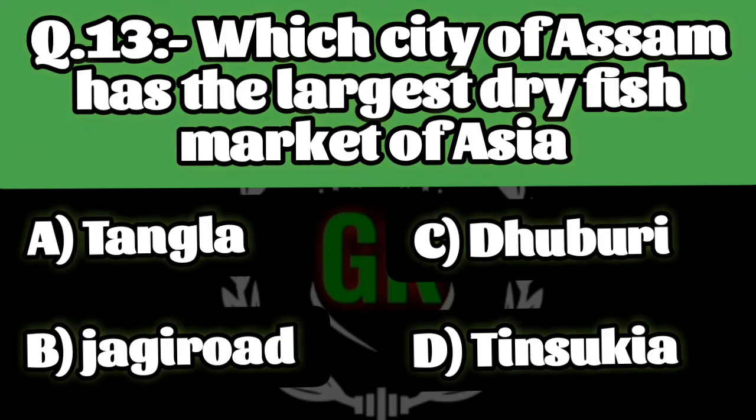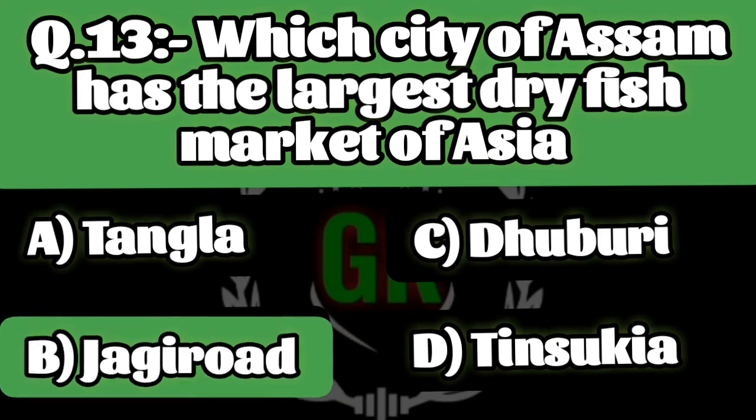Question 13. Which city of Assam has largest dry fish market of Asia? A. Tongla, B. Jagirod, C. Dhuburi and D. Tinsukia. Right answer is B. Jagirod.